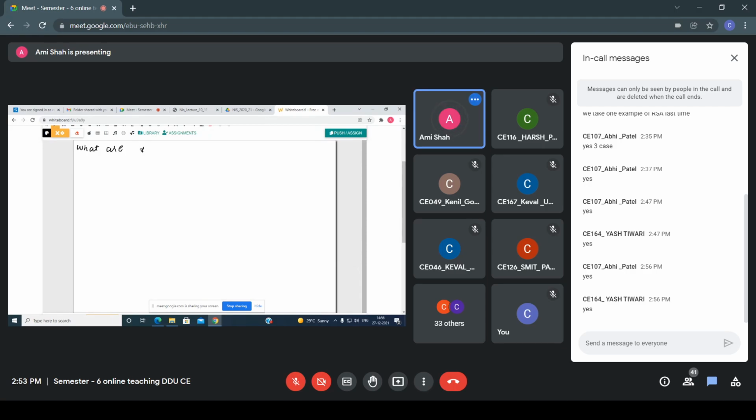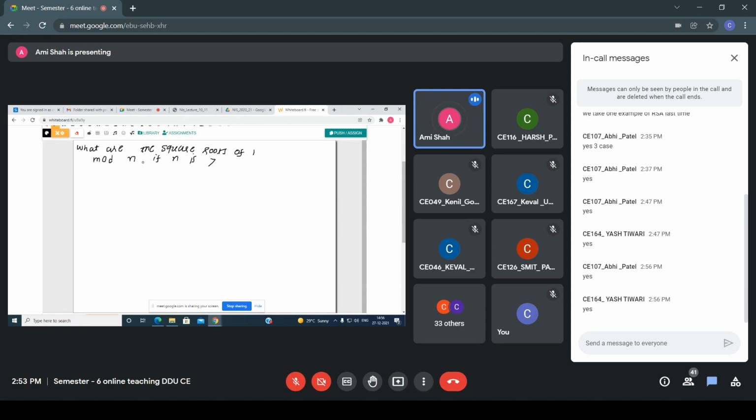What are the square roots of 1 mod n if n is 7? Right? Now see what you have to do, everyone. The question is, what are the square roots of 1 mod n if n is 7?